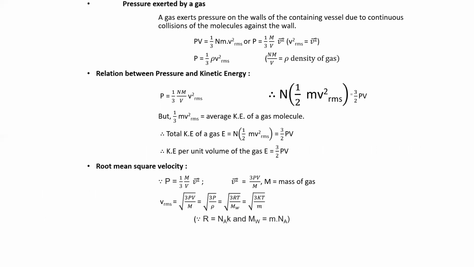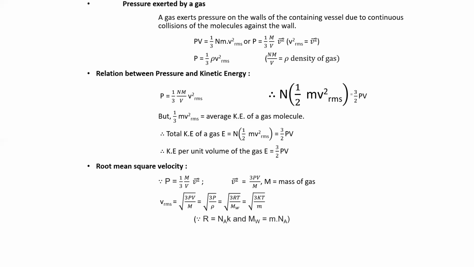Then next we have the pressure exerted by a gas. The pressure exerted by the gas containing vessel due to continuous collision of the molecules against the wall is given by PV = 1/3 N m V_rms². V_rms is what? Root mean square velocity. It is 1/3 N into M. That is also given by P = 1/3 (M/V) V_rms².